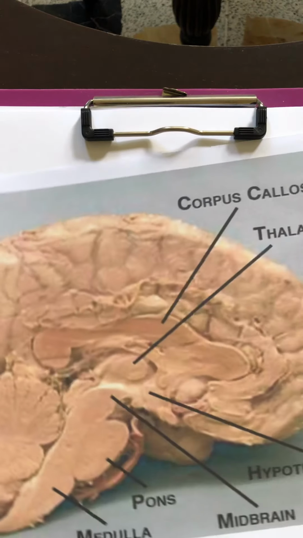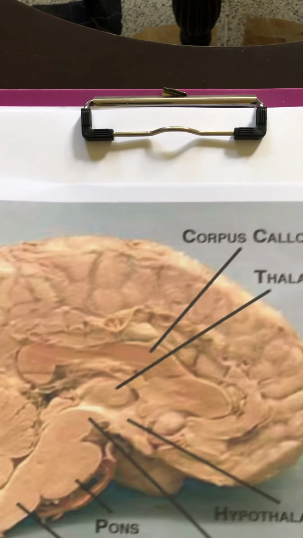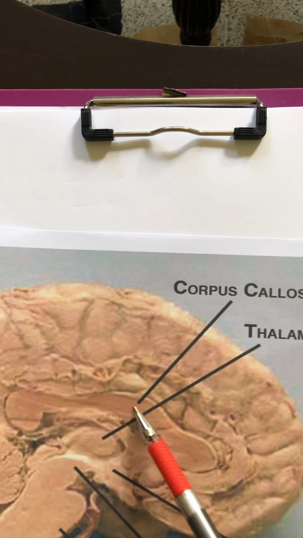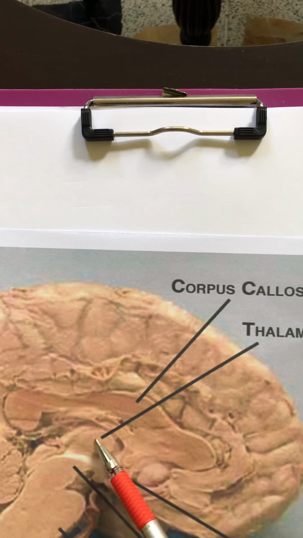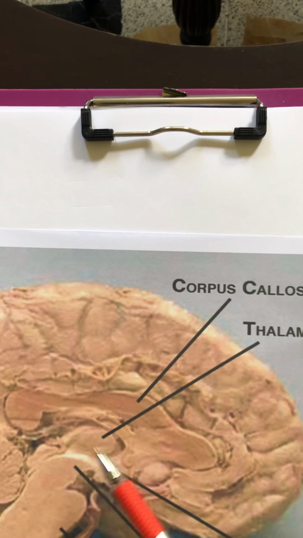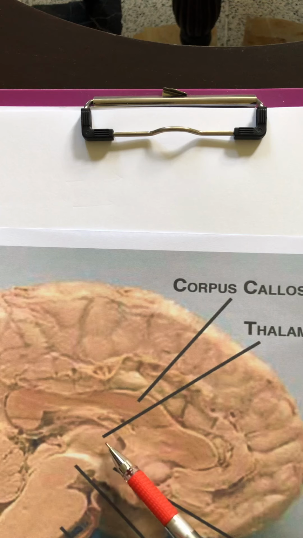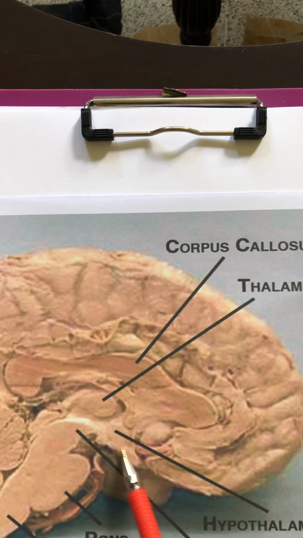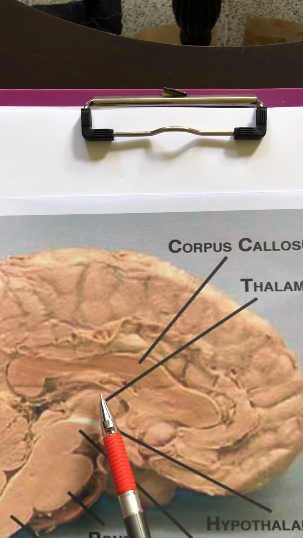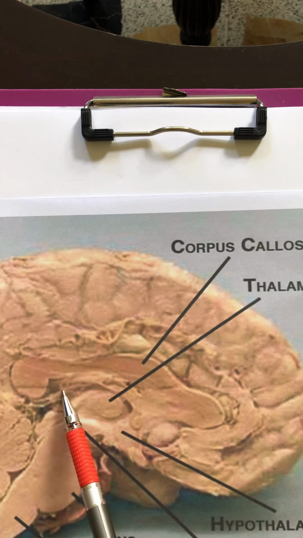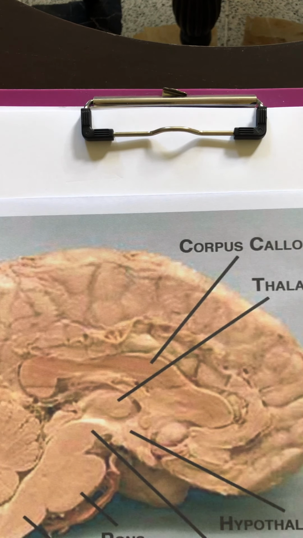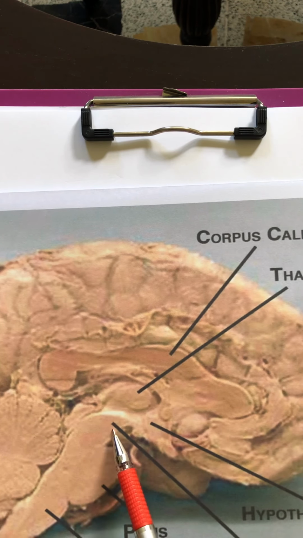Here is another picture. We show you the real brain. You see, this is the corpus callosum. And of course, this is the thalamus. Between the two thalami, right and left, we have the third ventricle. And here we have the hypothalamus, and an epithalamus. All these are called the diencephalon. And of course, here is the midbrain.